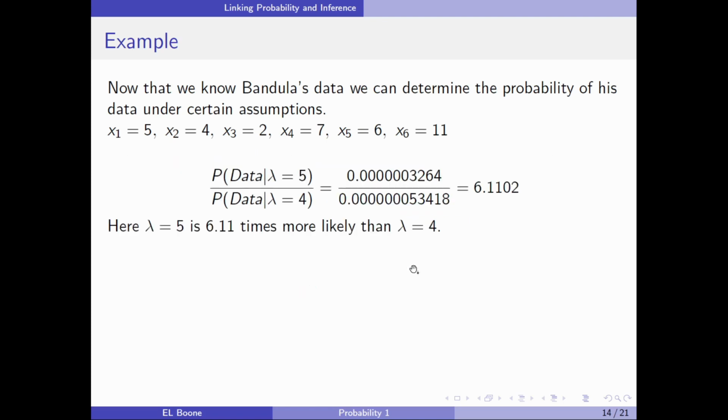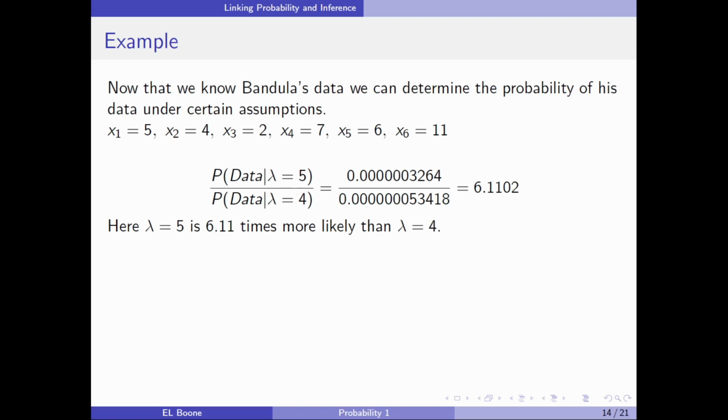So what we would do is just take a ratio of the two. That's an easy way of doing this, is just taking the probability of one and putting it over the probability of the other. And you can see the numbers next to each other as they're stacked on top of each other. And if you calculate this quantity, you'll get 6.1102. And you'll see that lambda 5 is 6.11 times more likely than lambda equals 4.